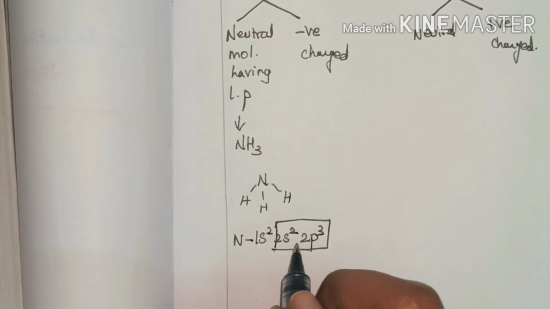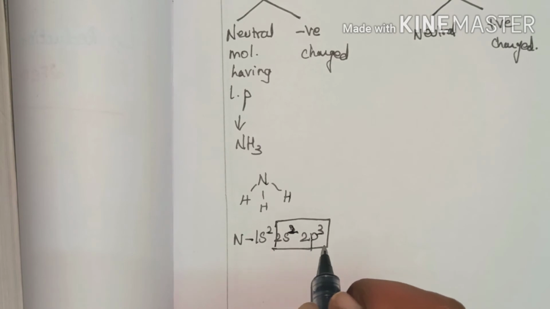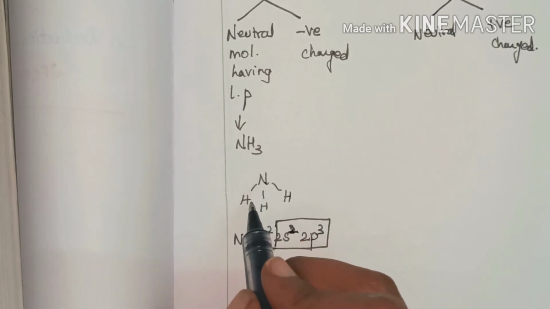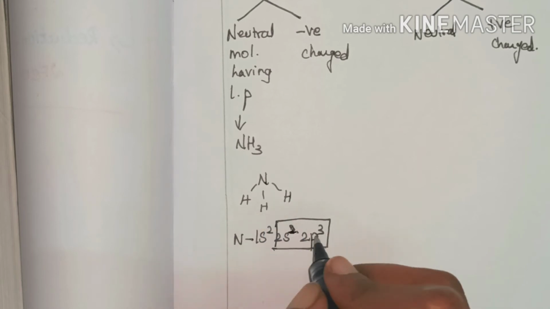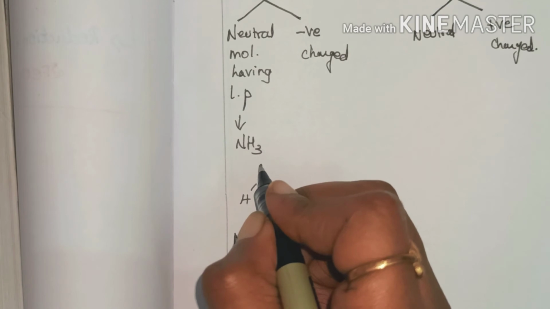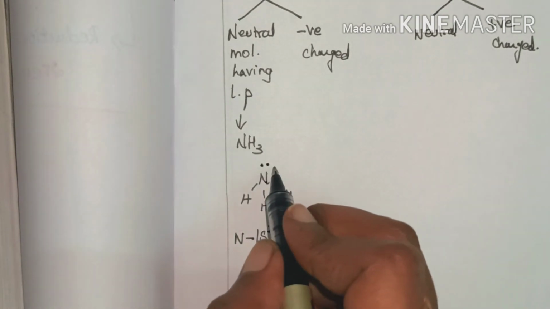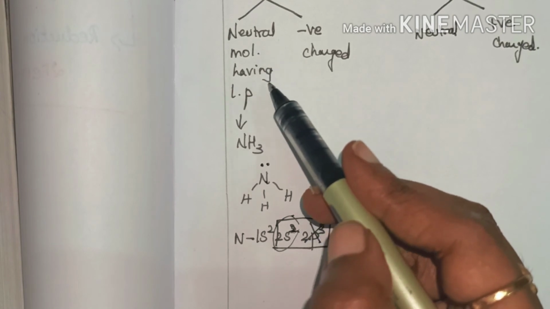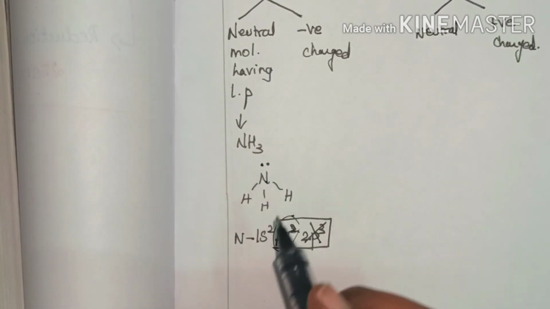In NH3, this nitrogen forms bonds with 3 hydrogen atoms, so the remaining is 2. These 2 remain as a lone pair on nitrogen. Hence this is a neutral molecule which has a lone pair.